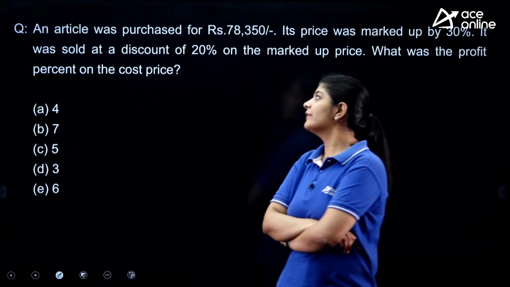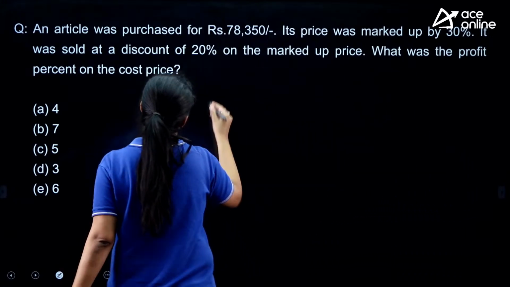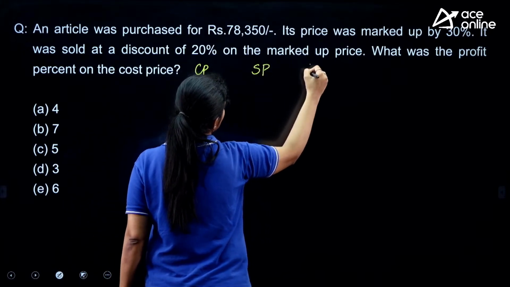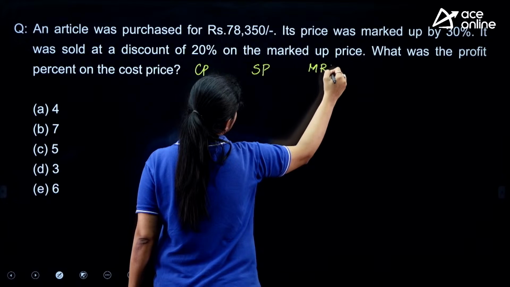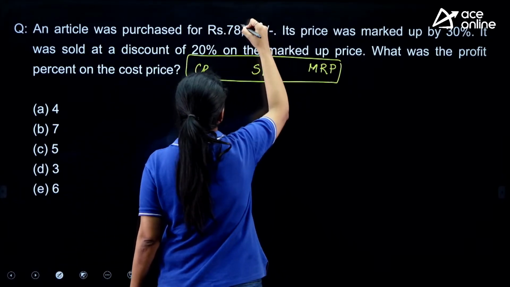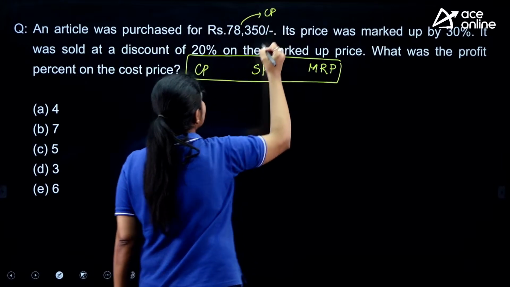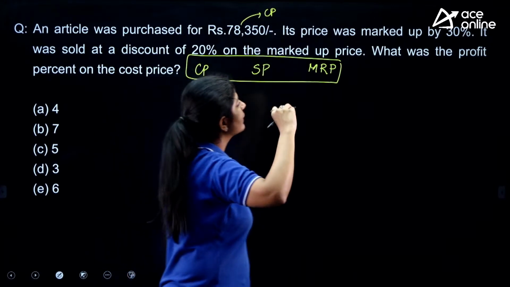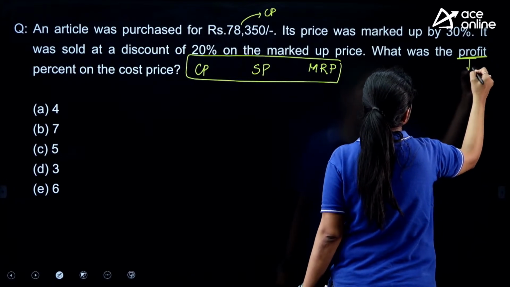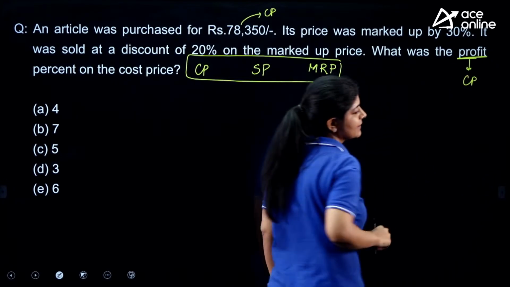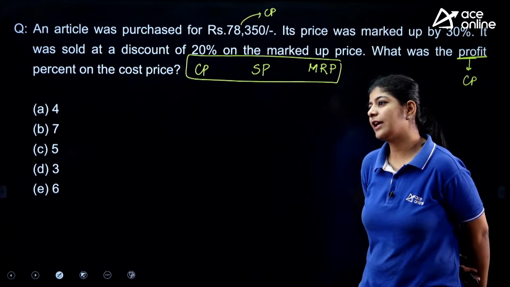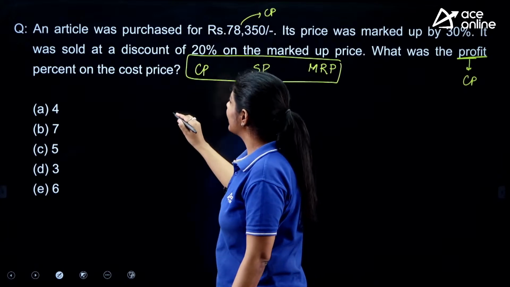We know that whenever we have these kind of words, we need to compare these 3 things: cost price, selling price and the marked price. Right? Try to write these values as you have cost price over here. And what you have to do is calculate the profit percent. And profit is always calculated on cost price. Very good, Radhe, very good, easy. The question is very simple.